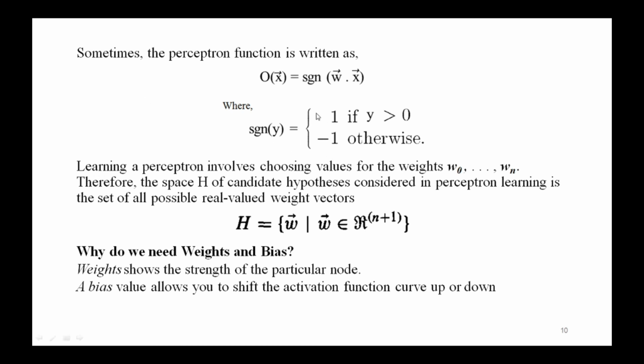So here you can also observe this particular notation. This is just to simplify the notation, right?